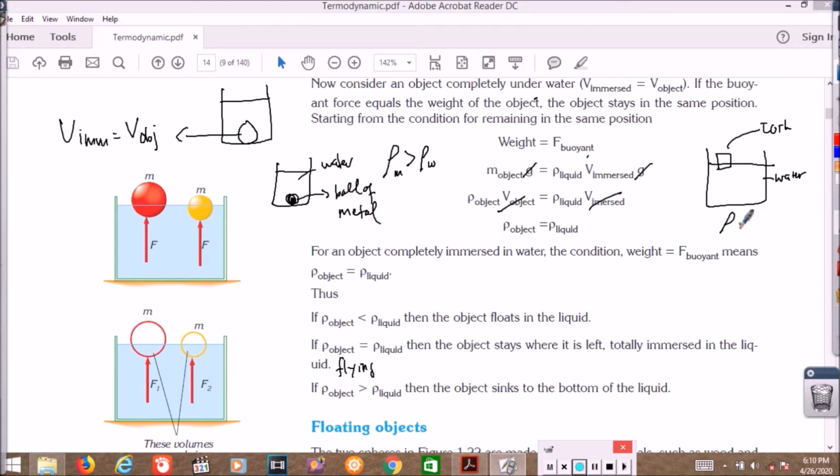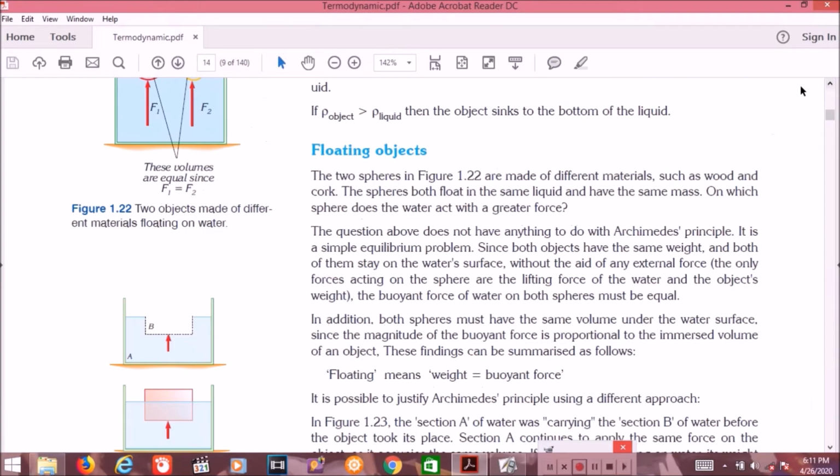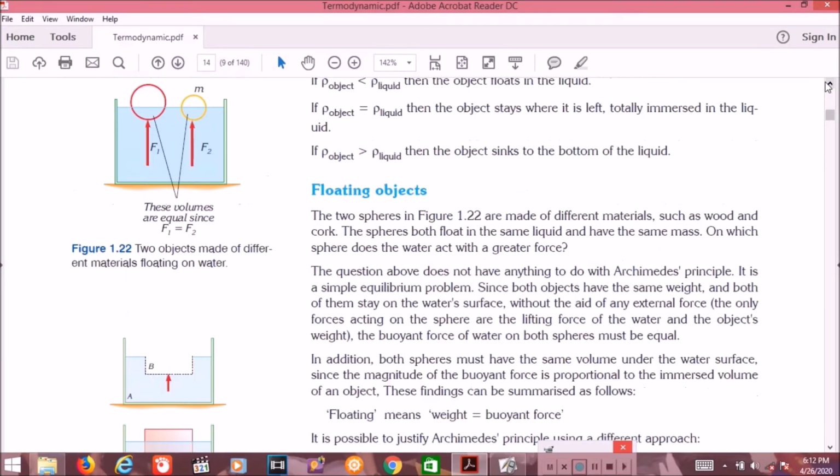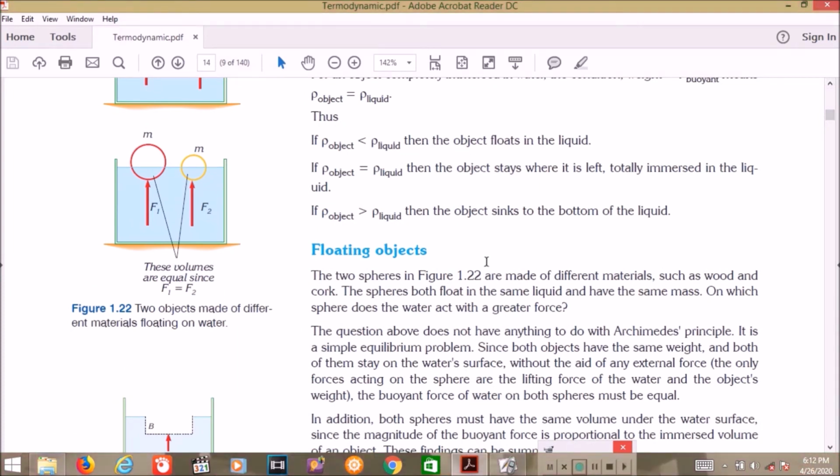We know the density of cork is less than the density of water, so the cork will float. Okay, I think this one is easy to understand. Now we discuss floating objects. There are two spheres in figure 1.22 here